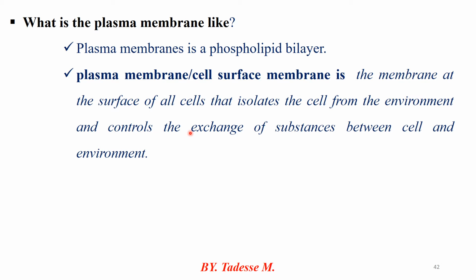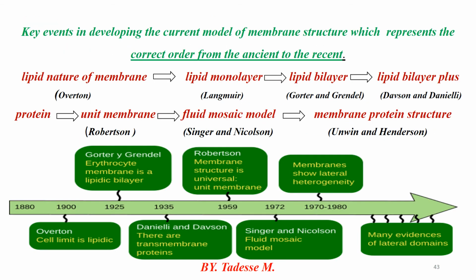When the exchange of materials occurs across the plasma membrane, it is possible to allow or control the exchange of substances between the cell and the environment. These are all regulated with the help of the cell surface membrane or plasma membrane. The other one is key events in developing the current model of membrane structure, which represent a correct order from the ancient to the recent one.